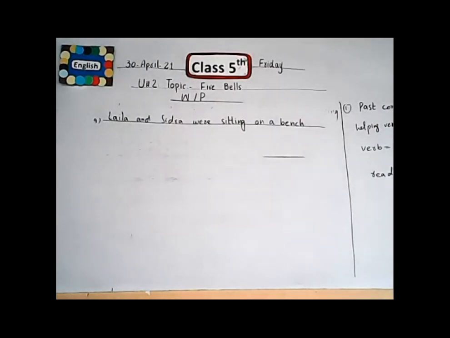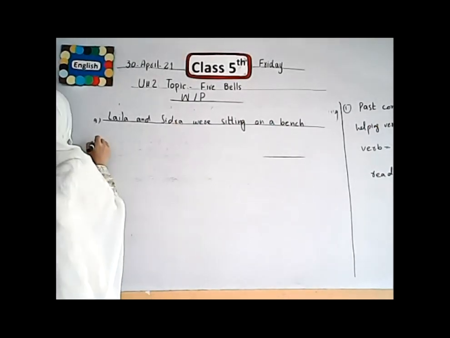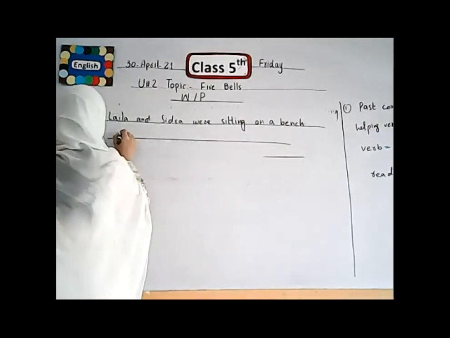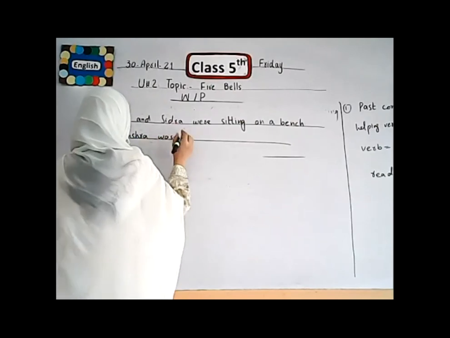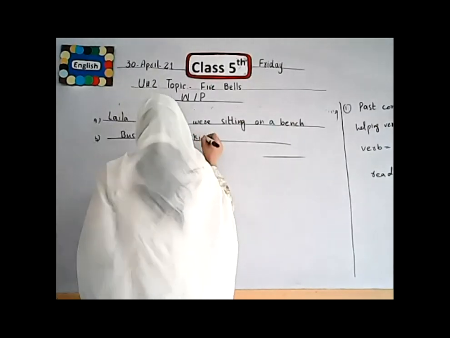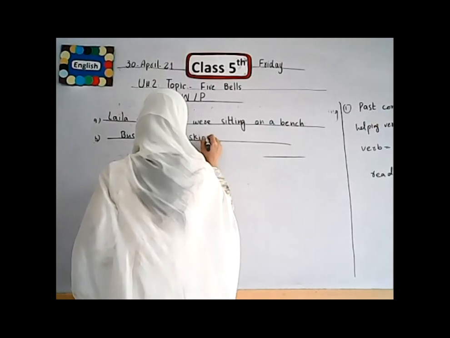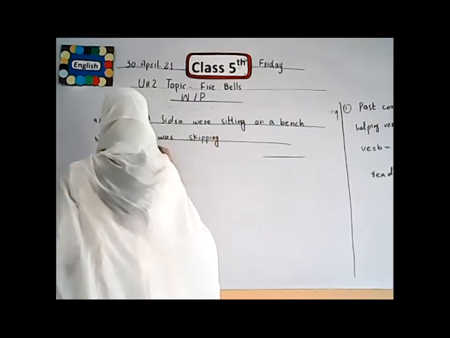The next one is Bushra dash. Bushra is skipping. In the next sentence, we write Bushra was skipping.